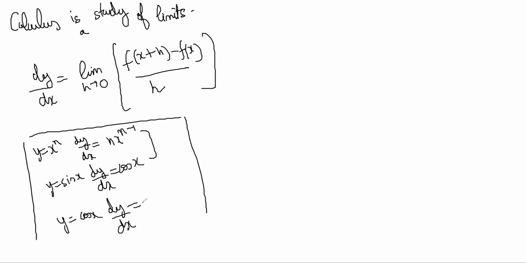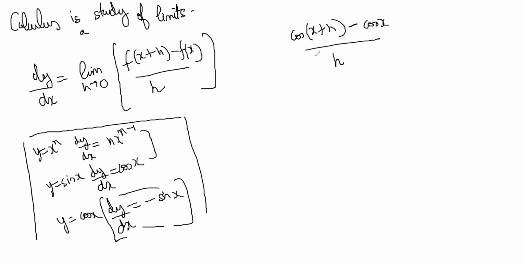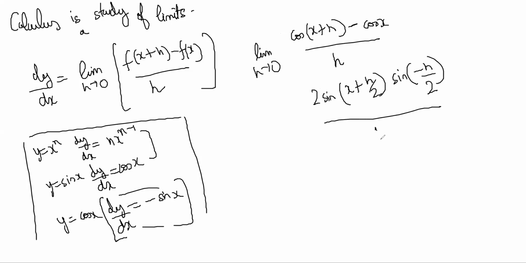For y equal to cos x, dy by dx is equal to minus sin x. Again, all of this means limit h tends to 0. You can prove this yourself now. The cos x proof you can do yourself, because it will become limit of cos of x plus h minus cos x by h. The cos c minus cos d formula will become 2 sine of (c plus d) by 2 into sine of (d minus c) by 2, so x plus h by 2 and minus h by 2, all by h.